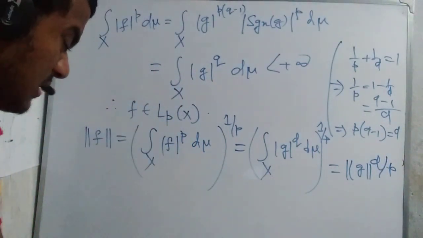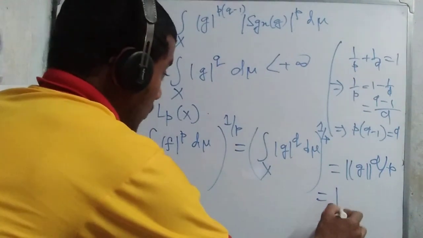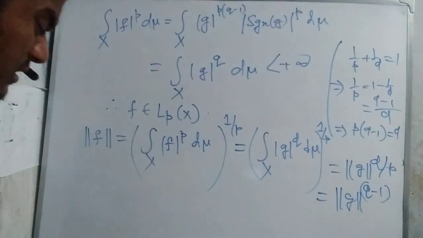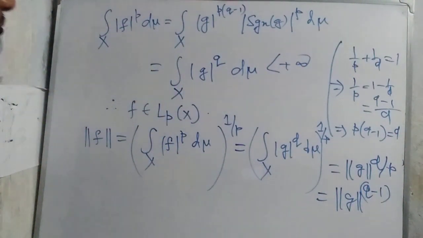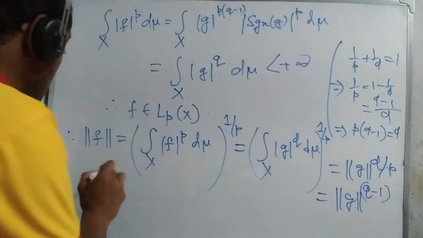Then this one equal to norm of g to the power q minus 1. Again we talk about norm f equal to this.